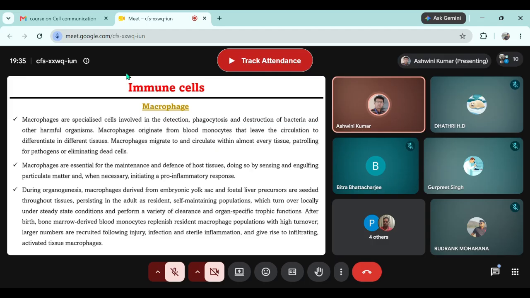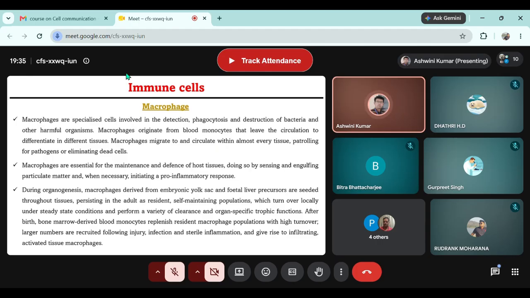Now, as I said earlier, terms and sentences are very important in fundamental sciences. So when I say the first cell that responds to an infection, believe me, they are the resident phagocytes. Resident phagocytes are mostly macrophages and dendritic cells, and they are part of the tissue. They are the local residents of the tissue.